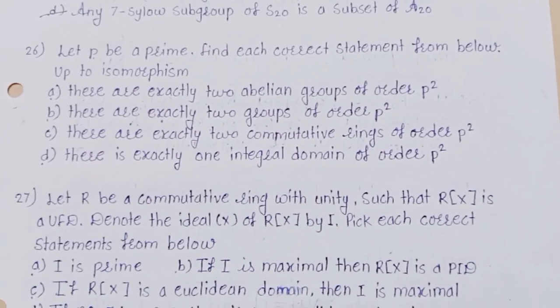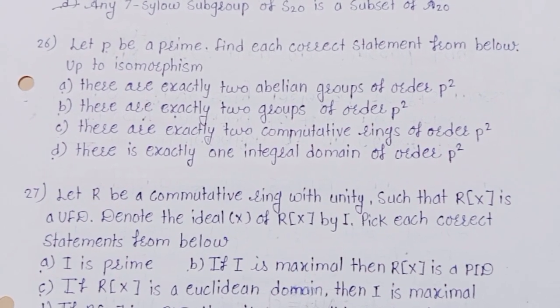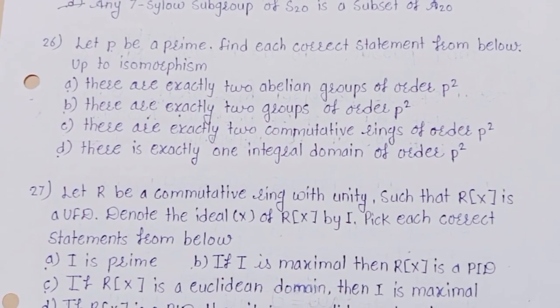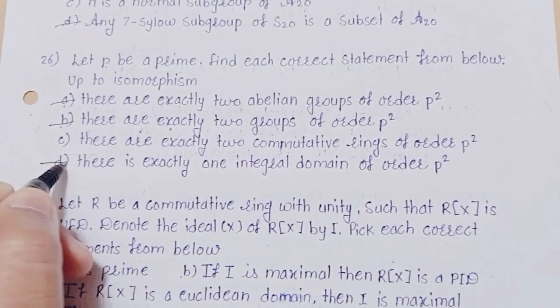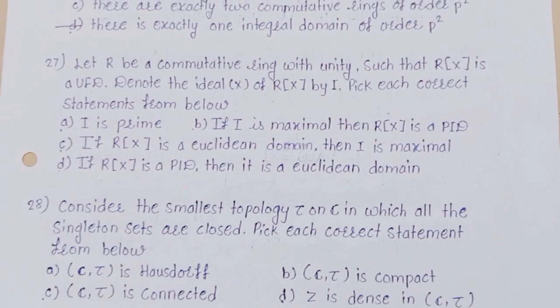Next question. Let p be a prime. Find each correct statement from below. Z_p^2 isomorphic... This is the correct option. A, B, and D is the correct option.